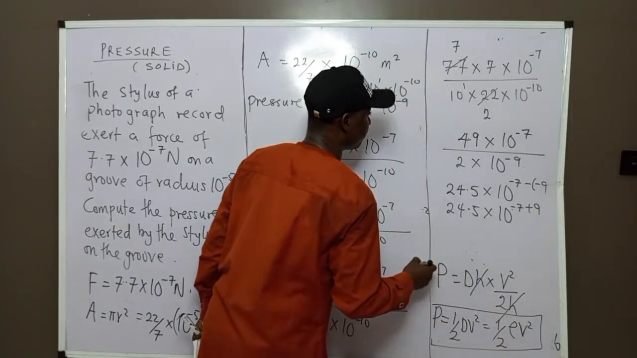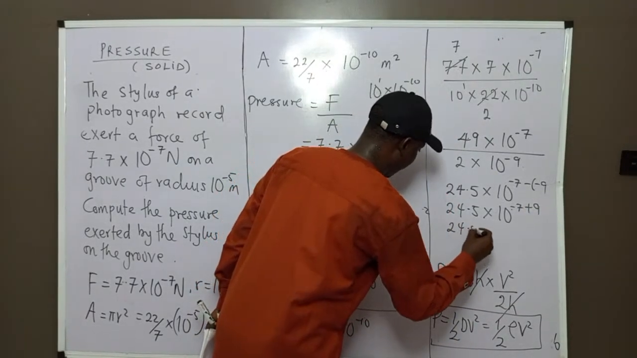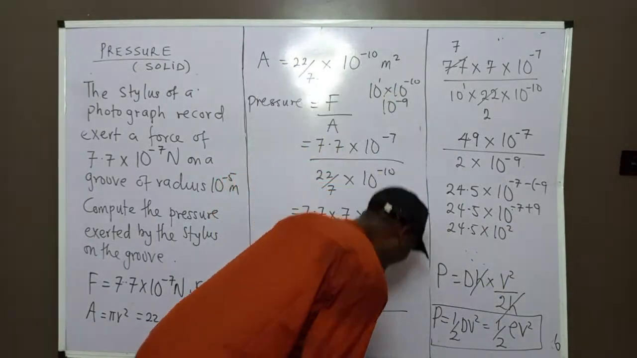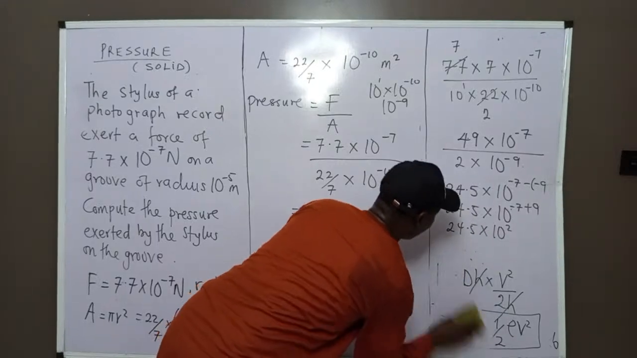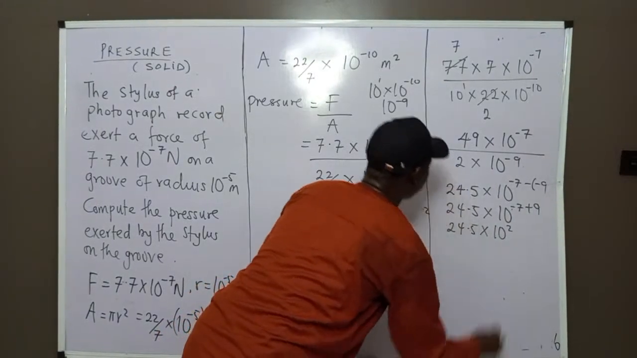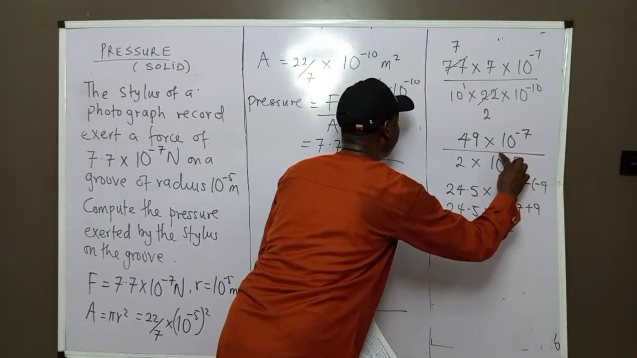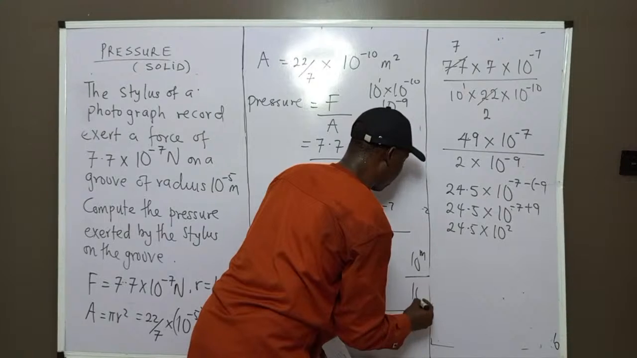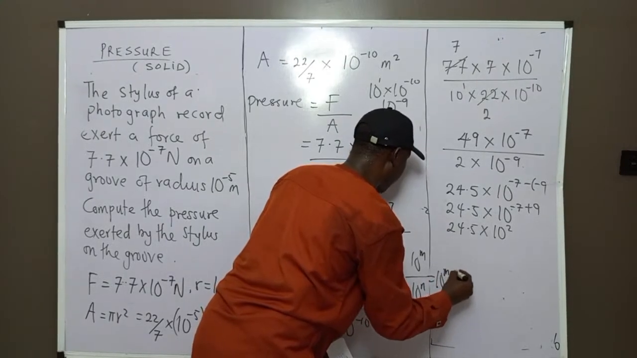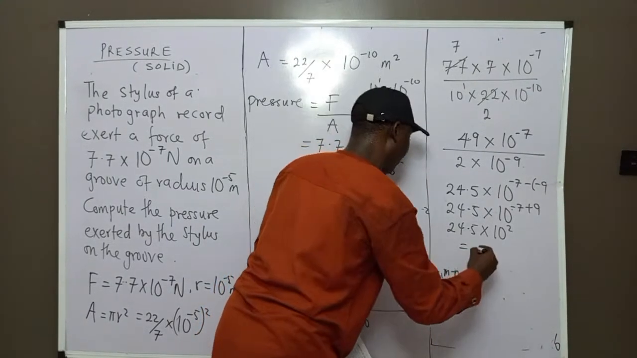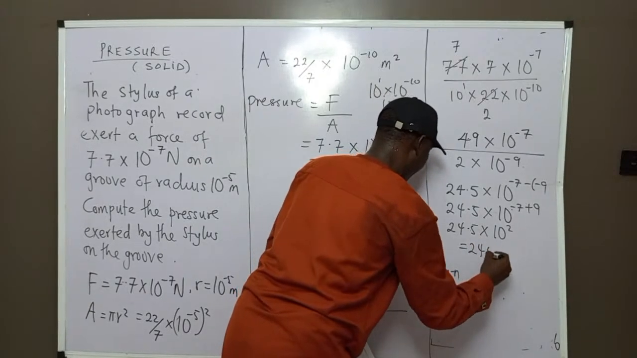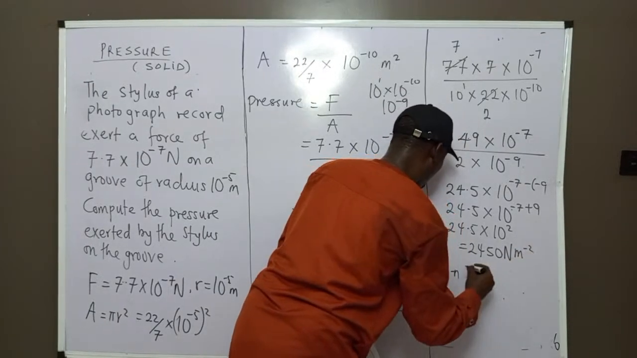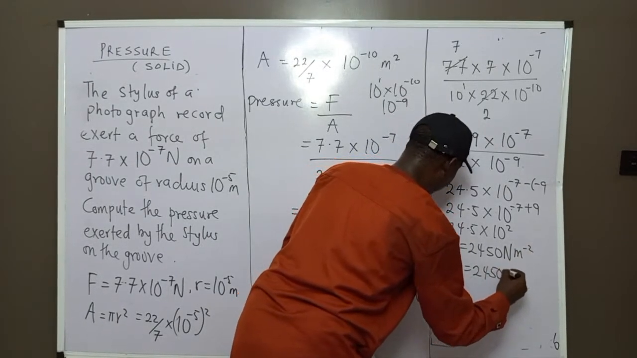And that will give us 24.5 times 10 to the power 2, because minus 9 plus 7 gives us ordinary 2. You know why? Because division means minus: 10 raised to power m divided by 10 raised to power n is equal to 10 raised to power m minus n. So what do we now have? We are going to have this as 2450 Newton per meter square or 2450 Pascal.